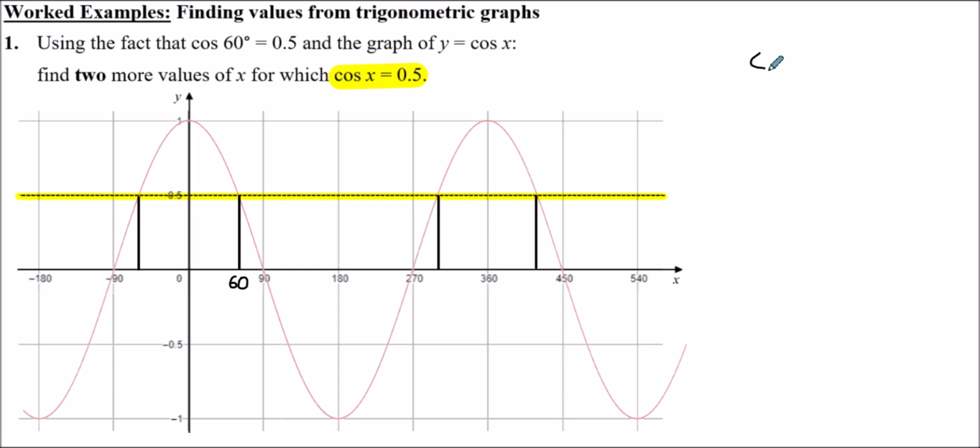So if cos x equals 0.5, just using this graph here, x could have been, apart from the 60, x could be minus 60, which is this one here. X could be 60, which is already given to us. X could be 300. X could be 420, and so on and so on.